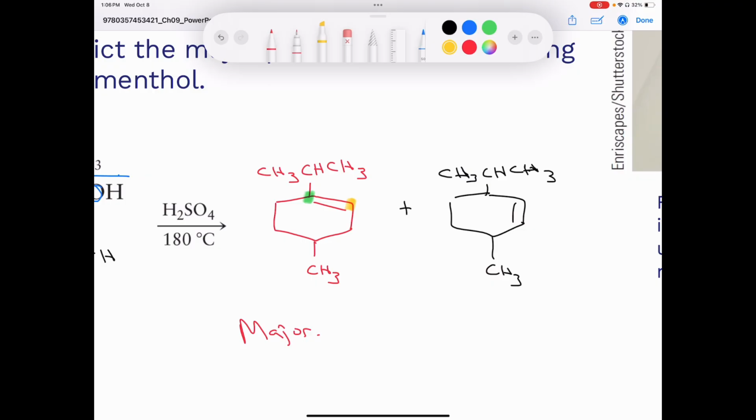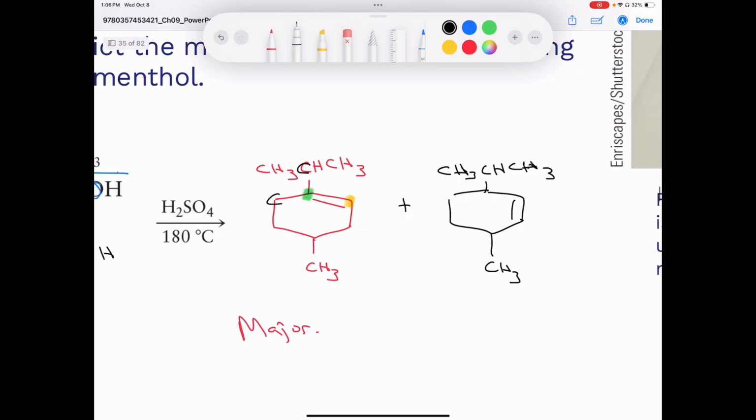Well, the carbon in green is attached to two carbons, right? It's attached to this carbon and this carbon, again, going away from the double bond. And the carbon in yellow is attached to this carbon here. And so we would say it is tri-substituted. Let's put here tri-subs, like that.